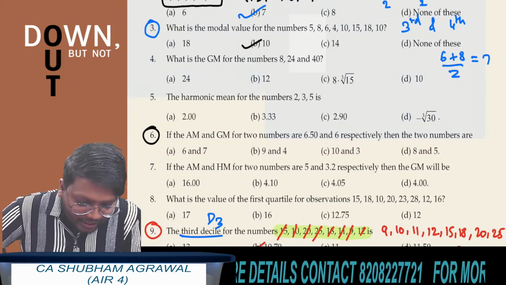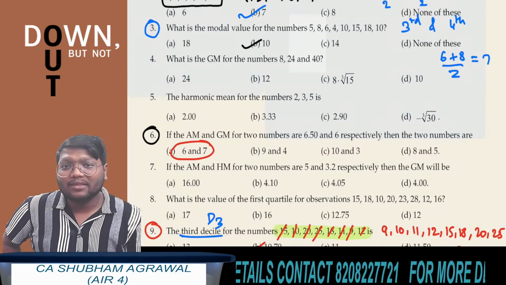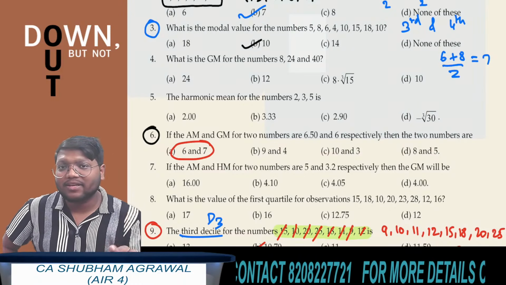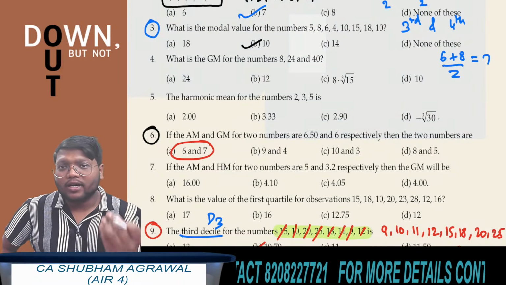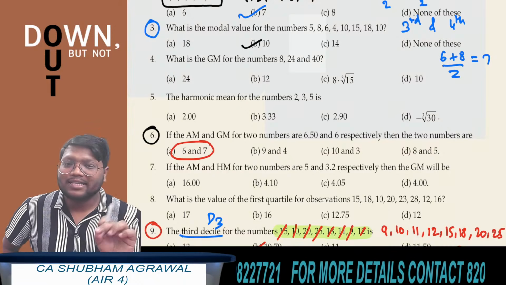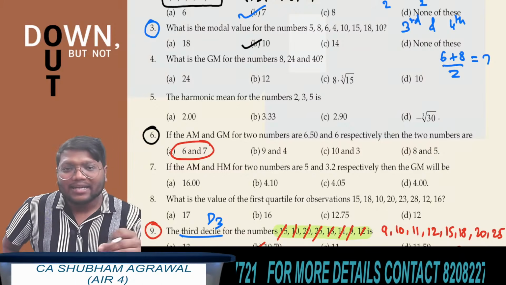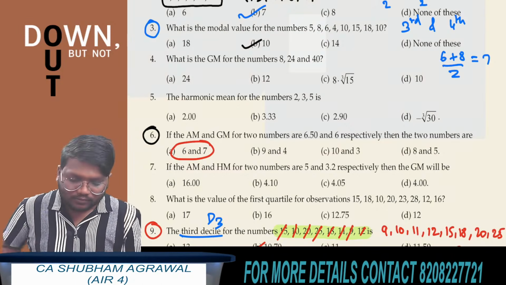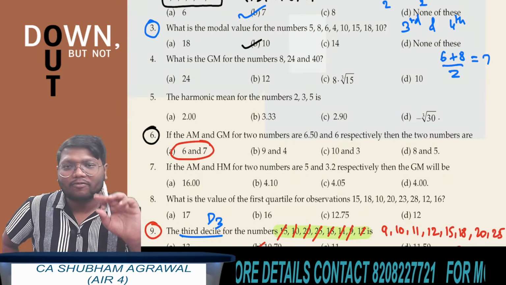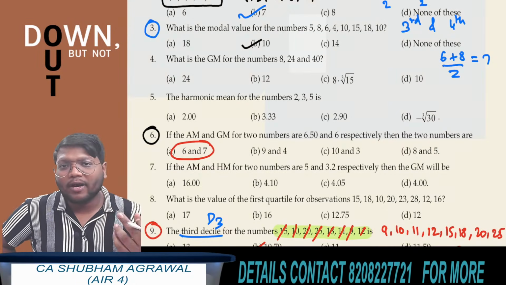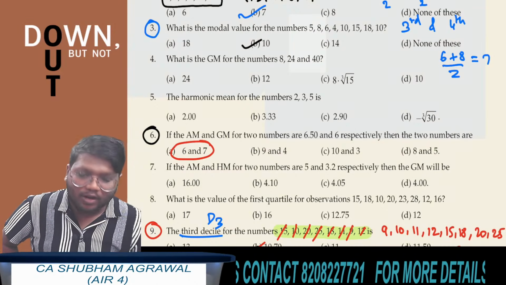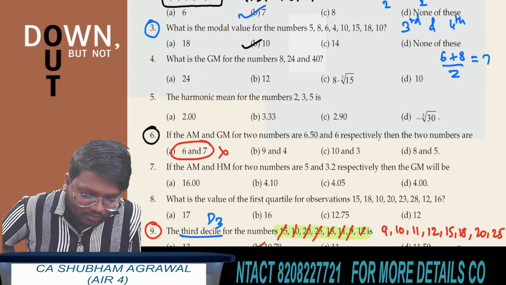Now see here, I am checking option A. The arithmetic mean of 6 and 7 is 6 plus 7 divided by 2, so 13 upon 2 is 6.5. And the geometric mean of 6 and 7: 6 multiplied by 7 is 42, and the square root of 42. To find the geometric mean, first multiply 6 and 7, and the power is 1 by 2, which means square root. And the square root of 42 is not 6. Definitely option A is wrong.